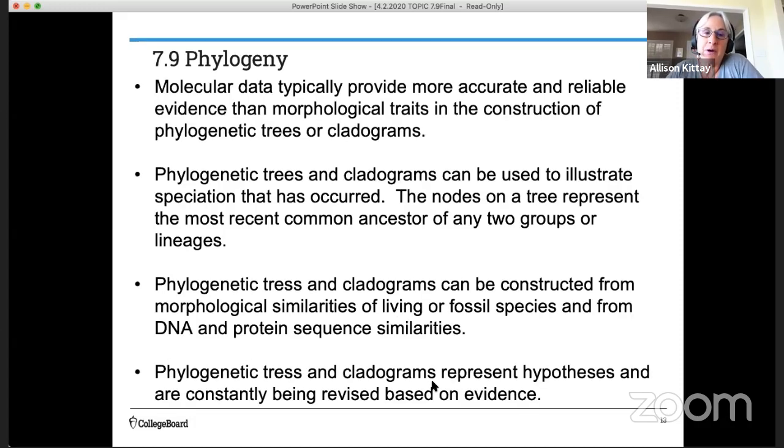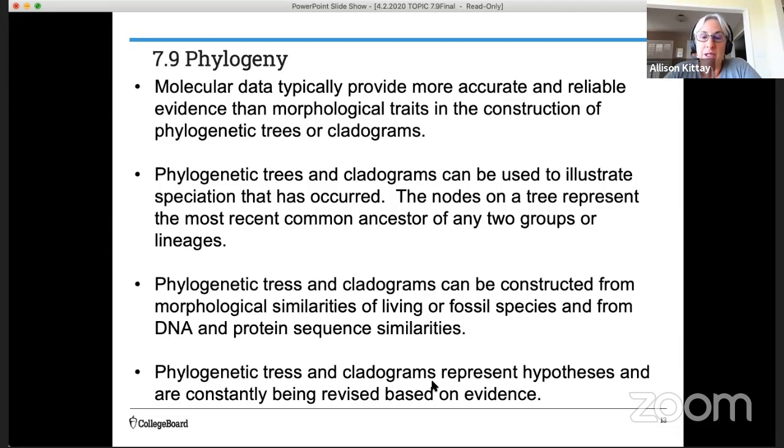A few other points about phylogeny and the type of data that can be used to construct these visual representations. Molecular data typically provide more accurate and reliable evidence than morphological traits, that is how an organism looks, when constructing these trees and cladograms. Phylogenetic trees and cladograms can be used to illustrate speciation, whether it has occurred or not. The nodes are a really important concept. The nodes on a tree represent the most recent common ancestor of any two groups or lineages. And I'll be pointing some of those out to you as we do our practice.